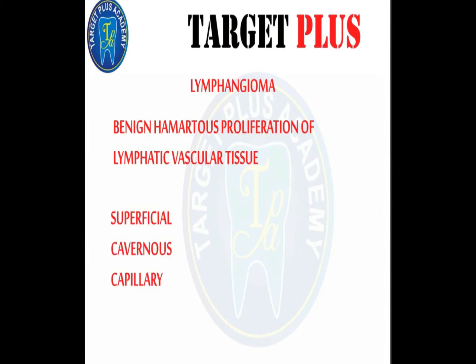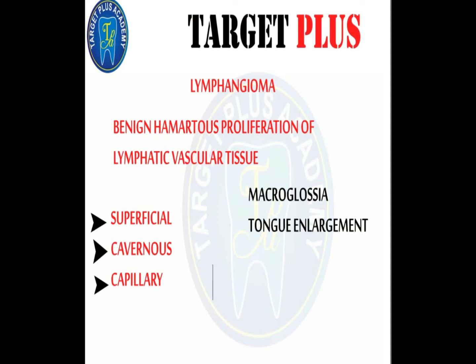So it can be of three types. One is superficial, second is cavernous, third is capillary. Now clinical features: it may be present at birth, with the majority becoming clinically evident early in life. Incidence: it may occur alone or in association with a hemangioma.